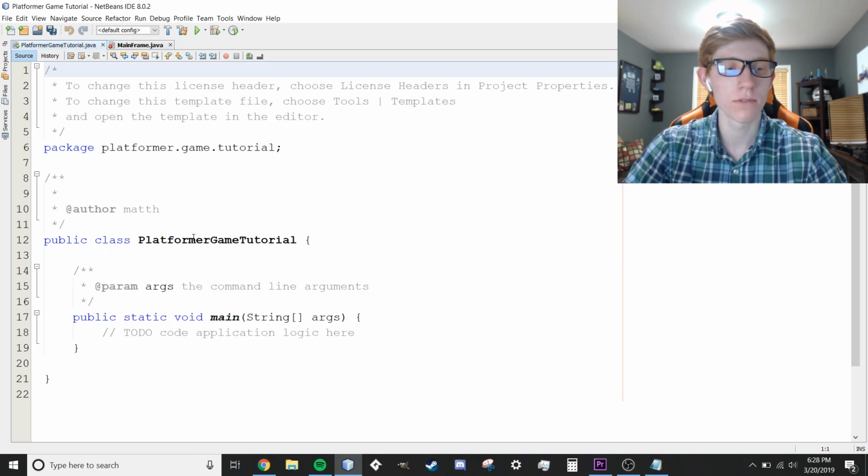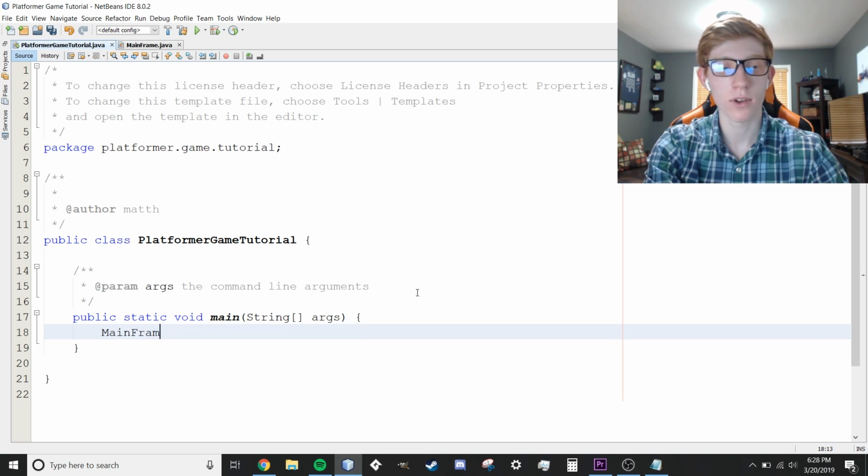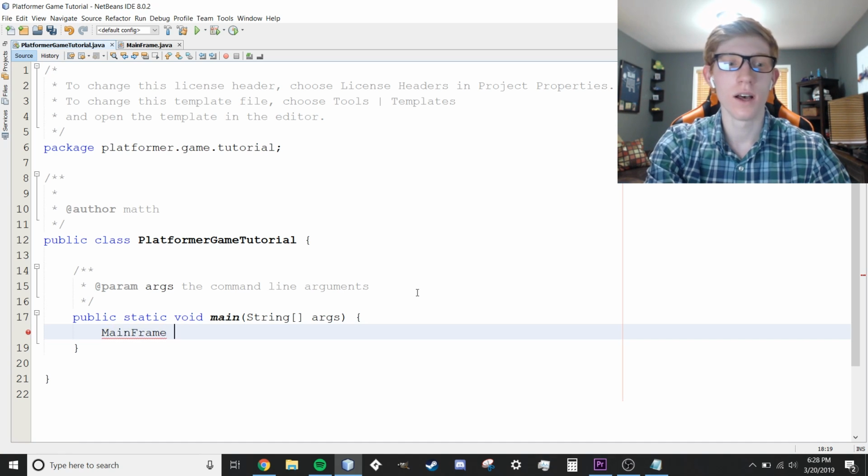So now we're going to go back to our original file here, get rid of the comment right there, and we're going to create our JFrame. So we're going to go mainFrame, a capital F there. Again, this is case sensitive for whatever name you just chose for the class that we created. So make sure that's the same. And we're going to say mainFrame, we're going to call it frame. MainFrame frame is equal to new mainFrame.